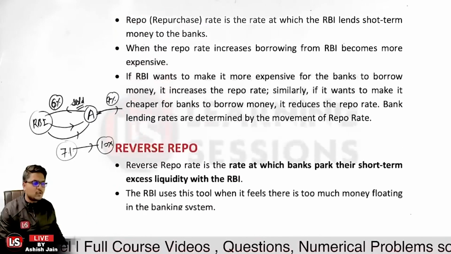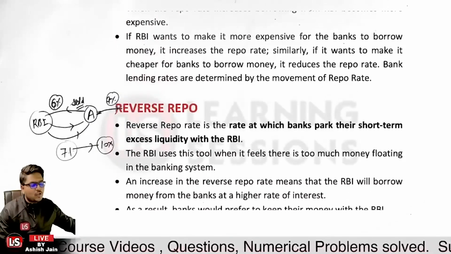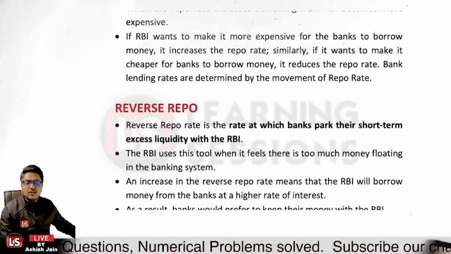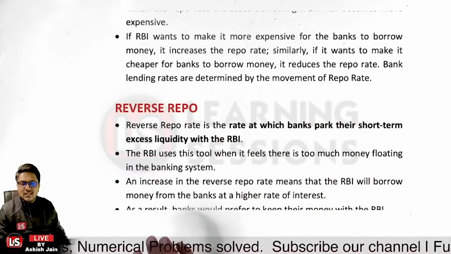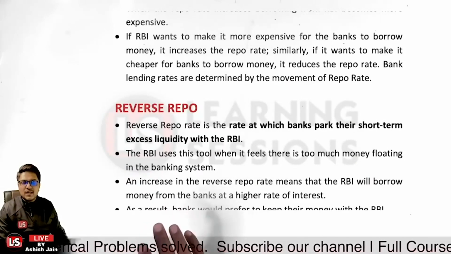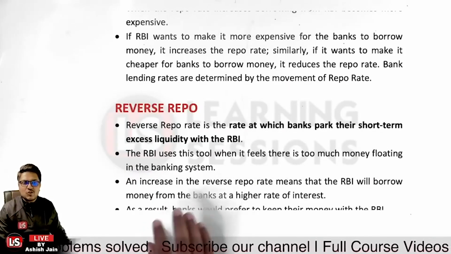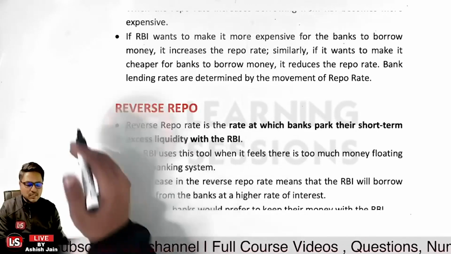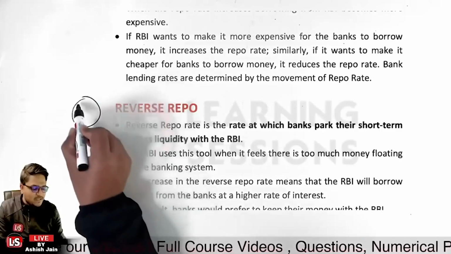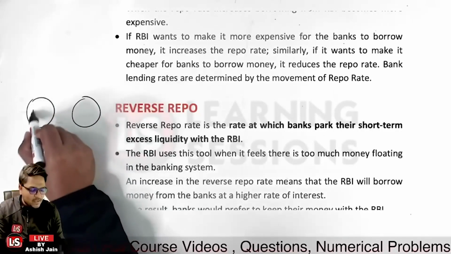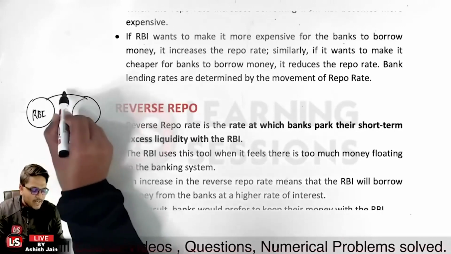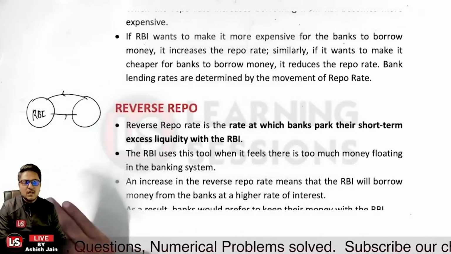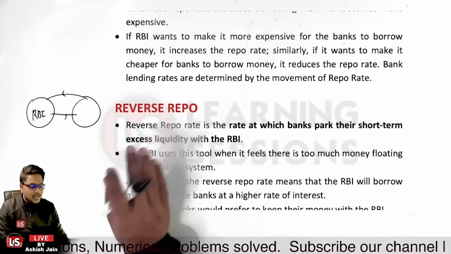The reverse of the same is called the reverse repo rate. The difference between the repo rate and the reverse repo rate is the interest corridor. Banks which have surplus deposits park their surplus funds with the Reserve Bank of India, and the Reserve Bank of India gives them securities for this purpose.